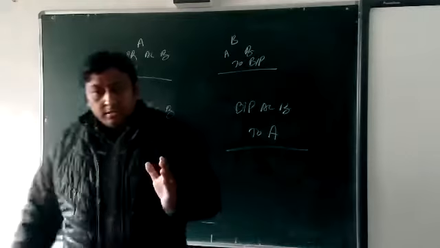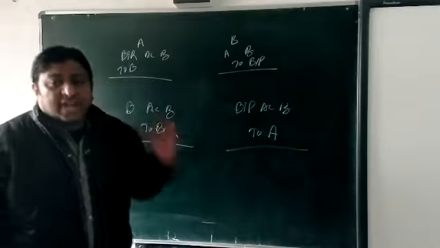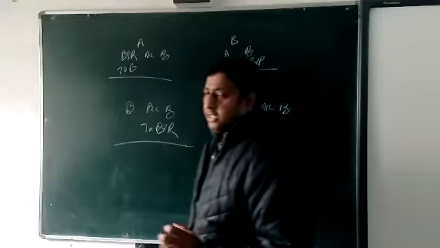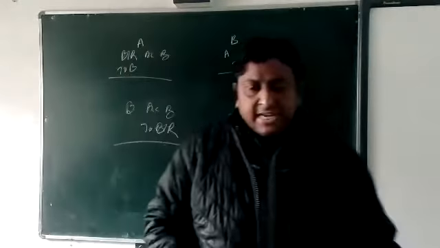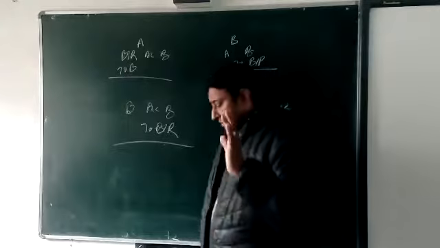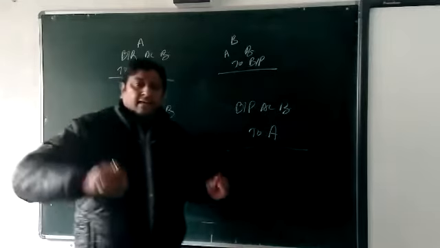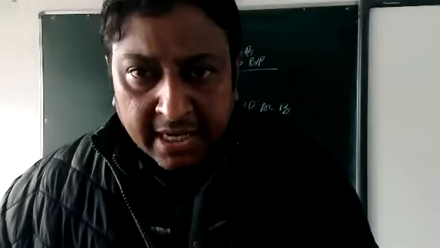Then for this dishonor, we are going to charge one expense that is called noting charge. For the dishonor of the bill, one charge we are charging on the drawee, that may be paid by the drawer or drawee. That case is different.